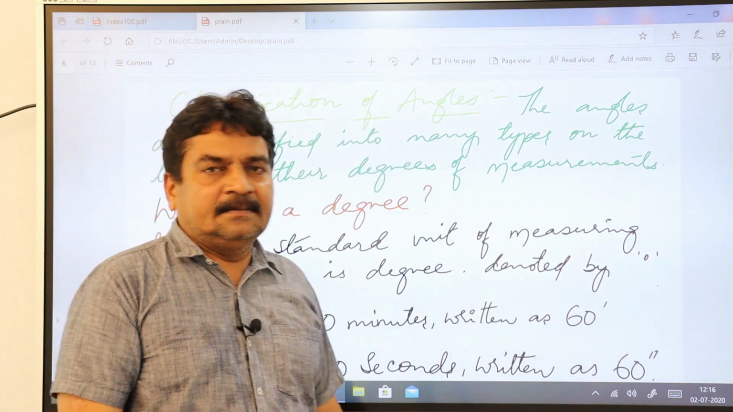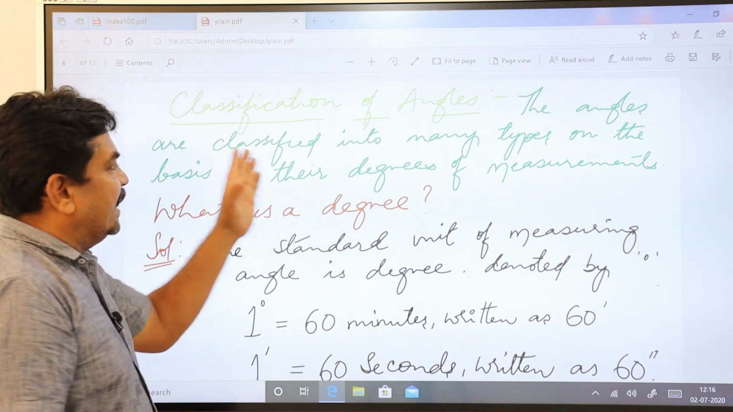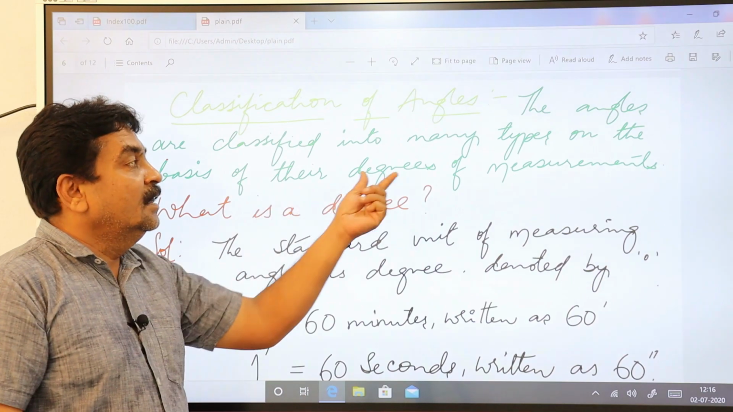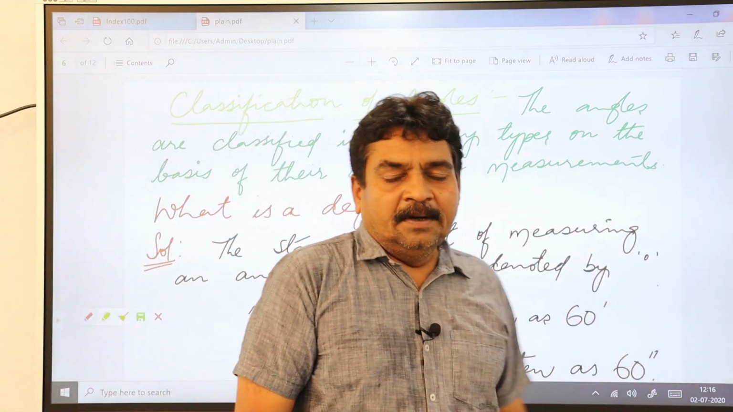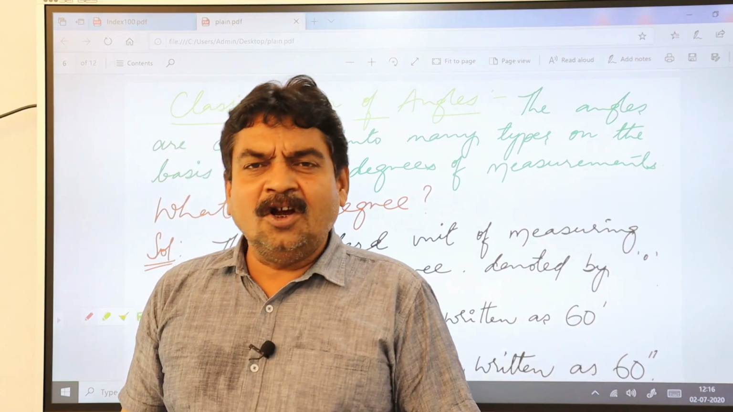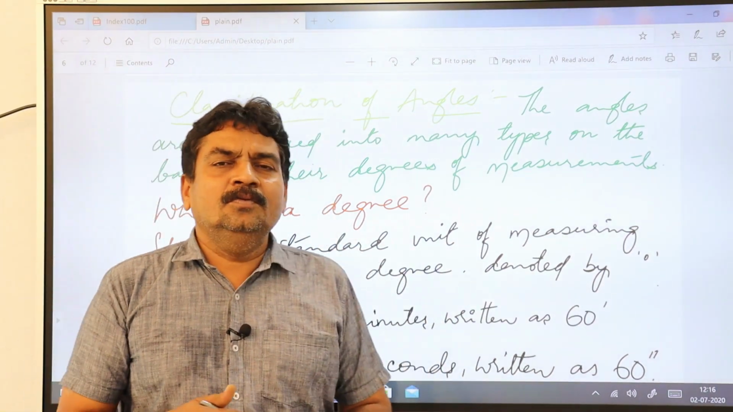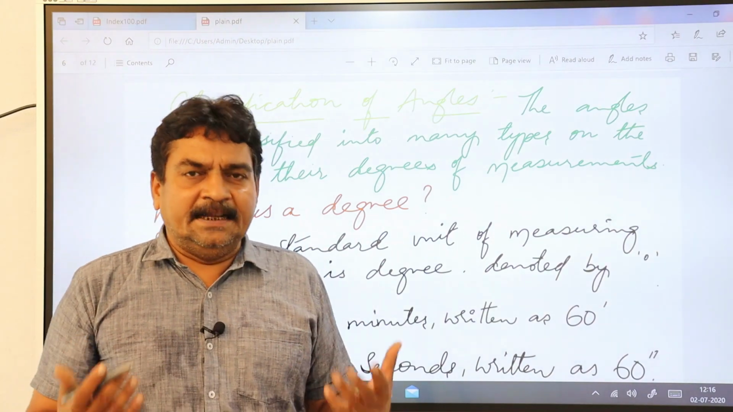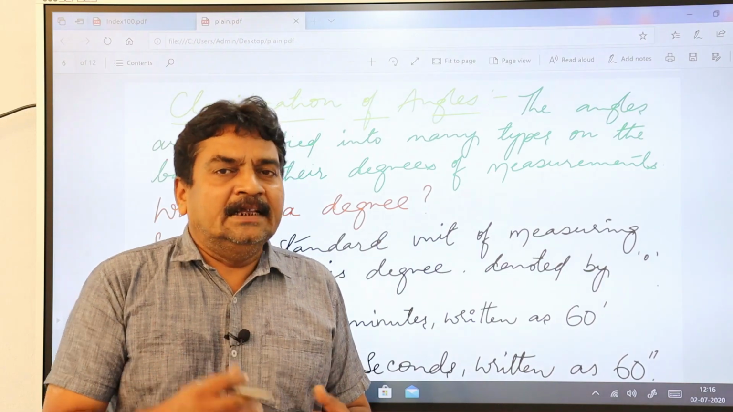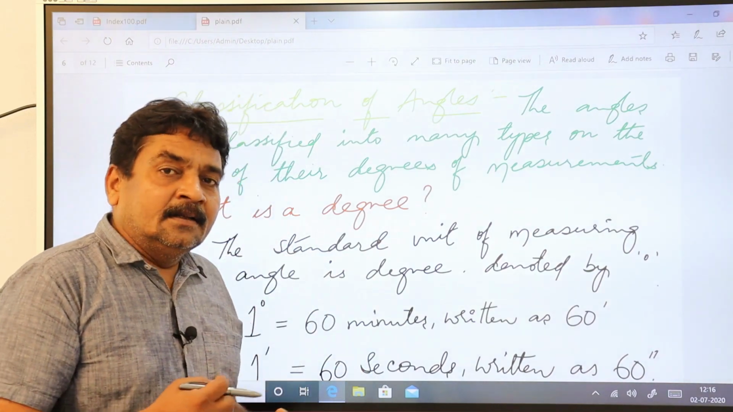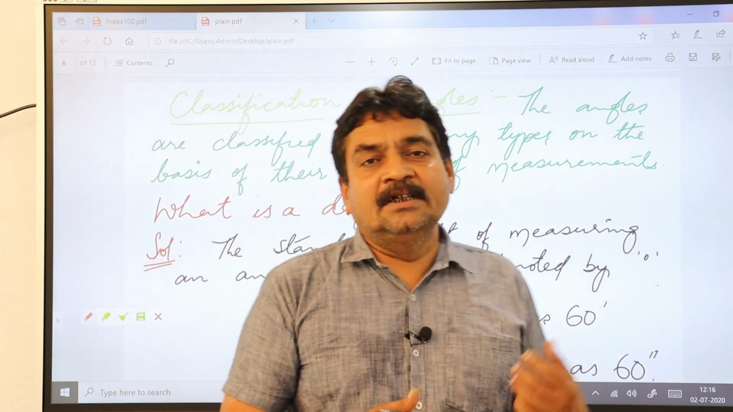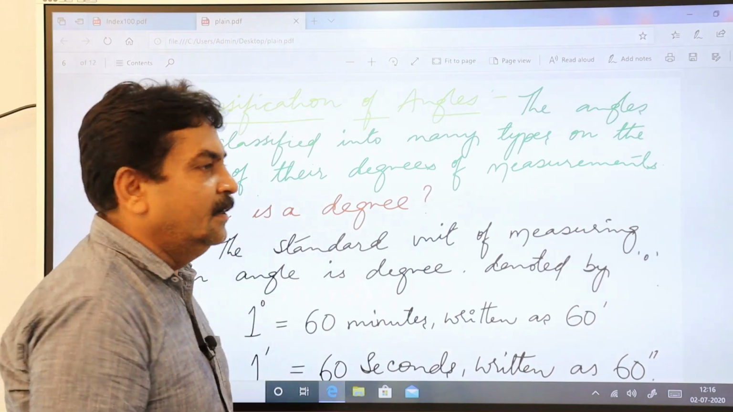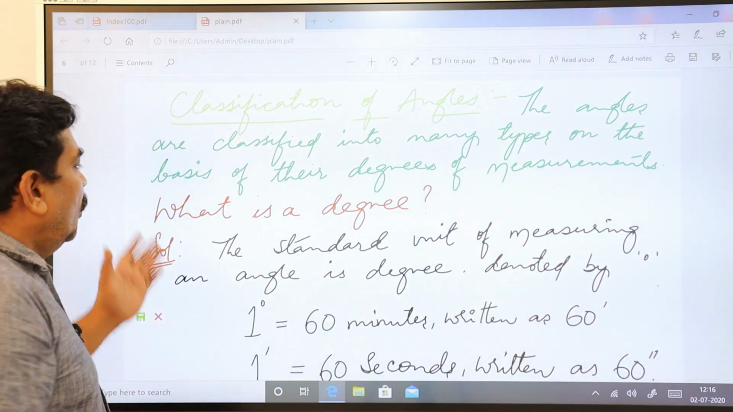Classification of angles. The angles are classified into many types on the basis of their degrees of measurement. Based on the degrees of measurement, we are going to name an angle, right? The angles are different types or different kinds based on their degrees. Then the question should come in your mind, what is degree? I have given that definition first, then I have explained the kinds of angles. What is a degree?